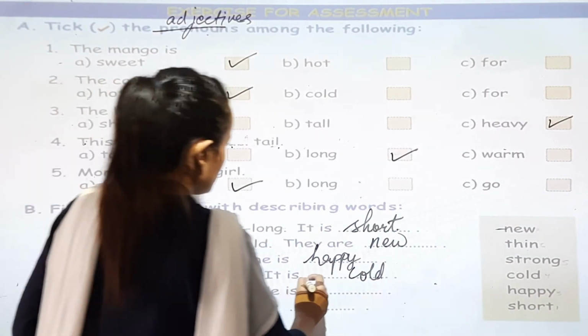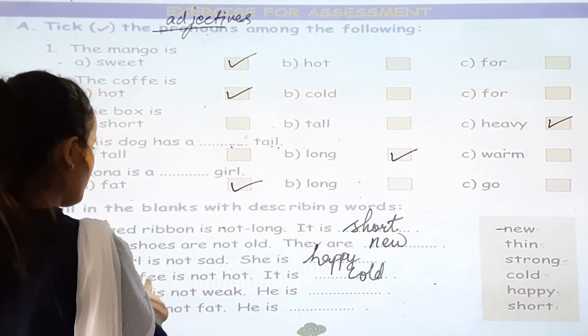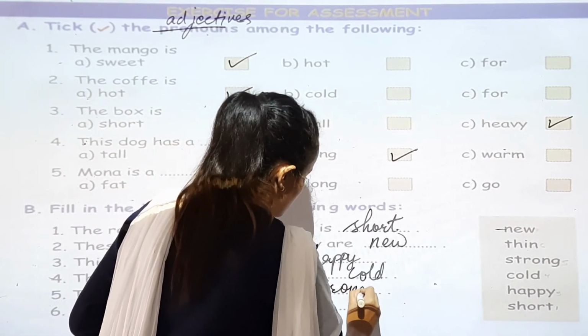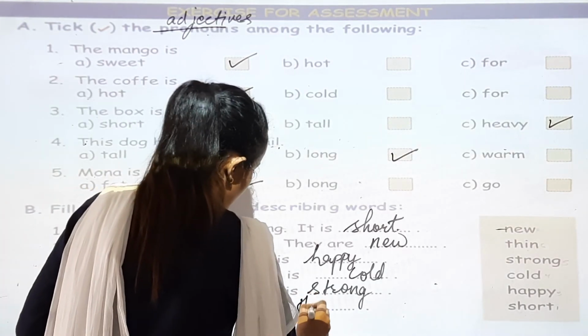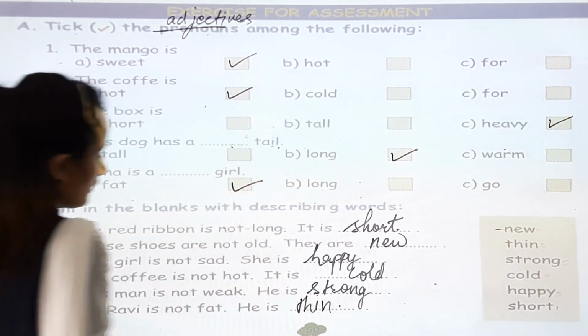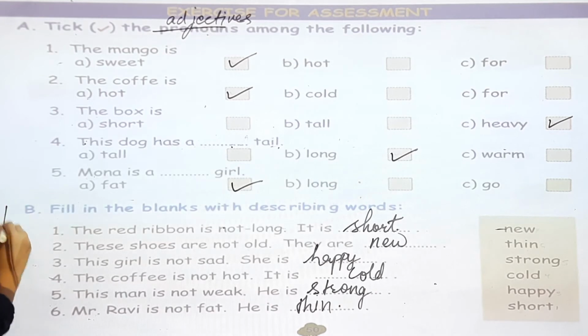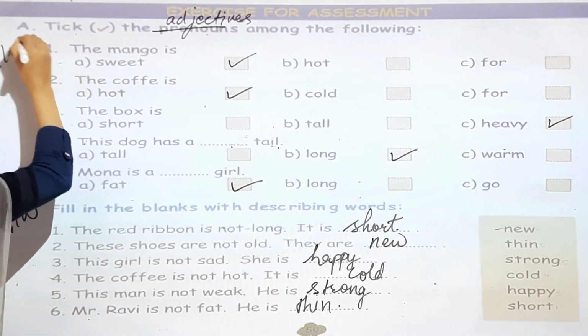He is strong. He is strong. Mr. Ravi is not fat. He is thin. So, it describes the noun. It describes the person. Okay. So, this is your homework. You can do this in your copy. Exercise A and exercise B.